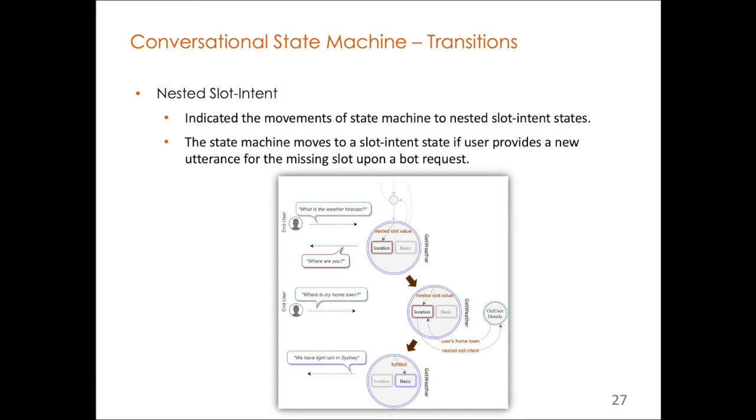The third one is when the chatbot asks the user to fulfill the required information, and the answer from the user is basically another request. As you see here, since the location is missing, the user will say, "Where is my hometown?" In order to fulfill this location slot, the state machine will go to another state, called get user details, and the output from this state is the value for this location slot.